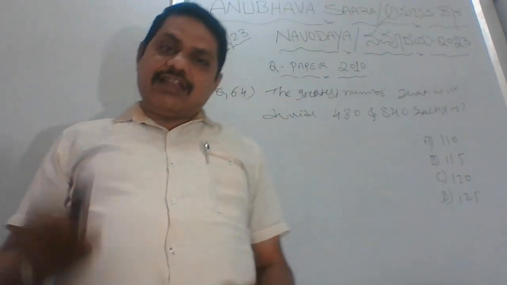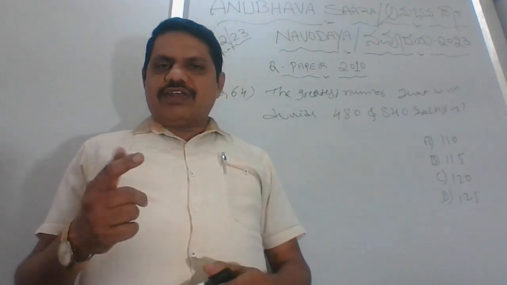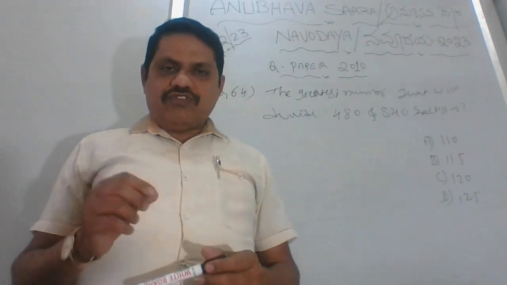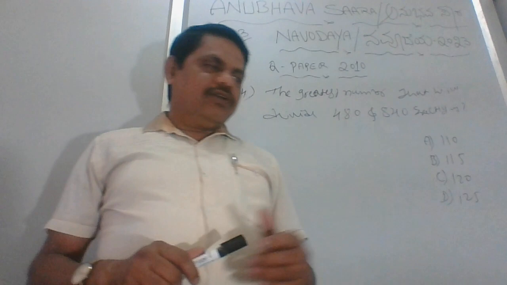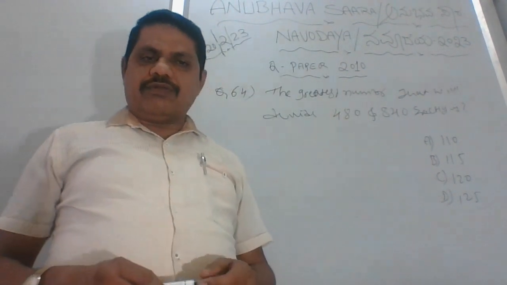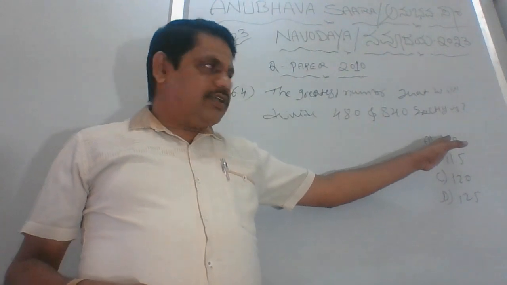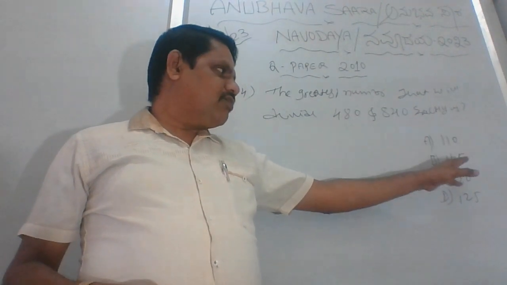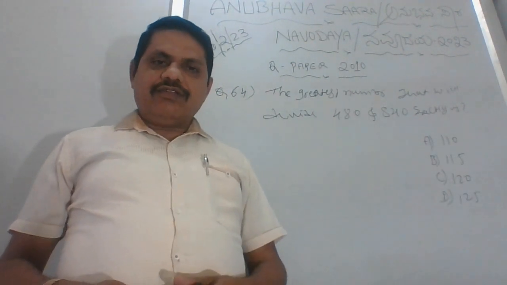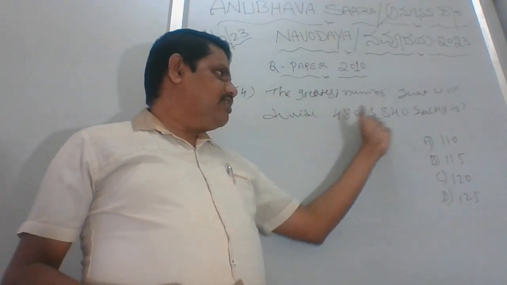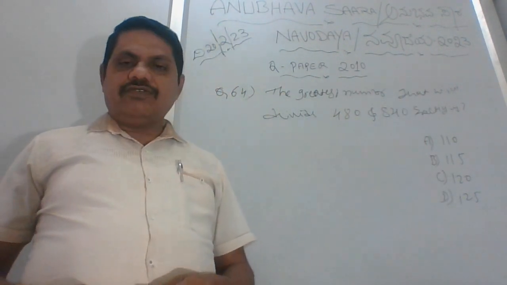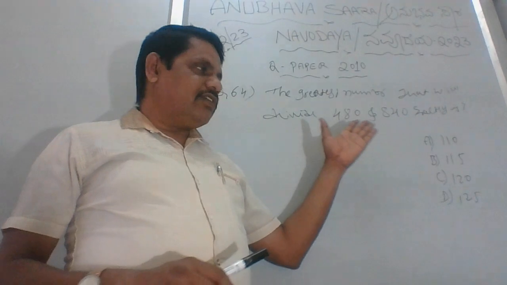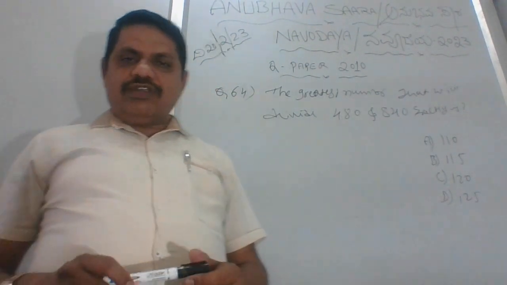Understood? So here again I will tell you in two different methods, where you can understand easily, and in the same manner you can apply the method or the procedure in your examination, while you are attending Navodaya or any other examination. It's not a problem. They have started from 110 and made a series by adding 5: 110, 115, 120, 125. That means you have to match these numbers with the question and find the answer.